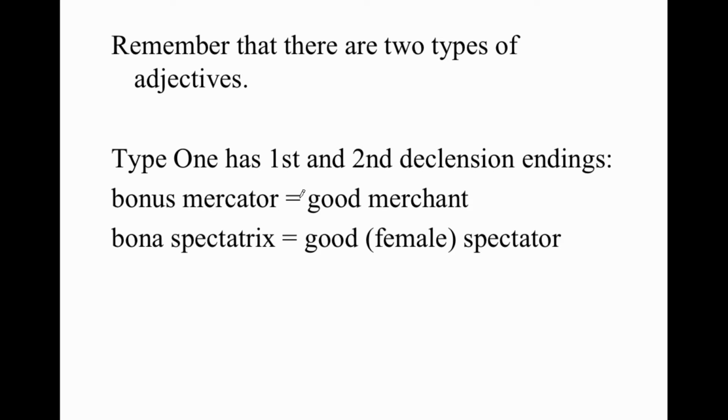Note, however, that you can use these same adjectives with a noun of the third declension, for instance, and then you will be using the correct form based on gender, even though the adjective won't have the same ending as the word it's describing. So a male merchant, mercator, is a bonus mercator. You take the tor ending, by the way, and you change it to trix, and then it's the feminine version of one who does something. So a good female spectator is a bona spectatrix.